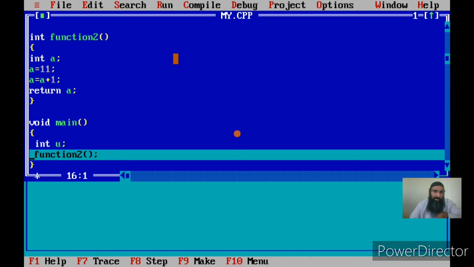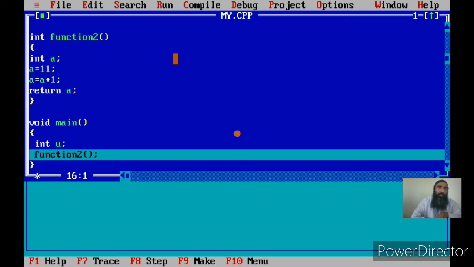And now that memory can be either a stack or it can be a TSS, task state segment. No need to worry about these two concepts. These are related to the architecture, so you can take it that the CPU saves the address of the next instruction, the statement after function 2 in main, in the memory, and it also saves the contents of its registers in the memory, so that it can restore back to the same state as it had when it left main.